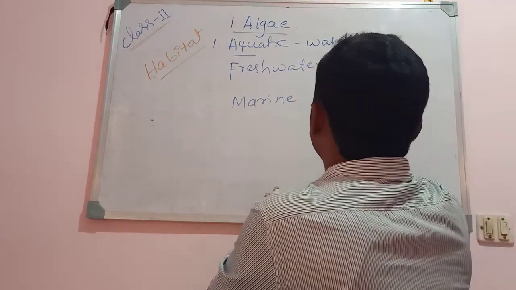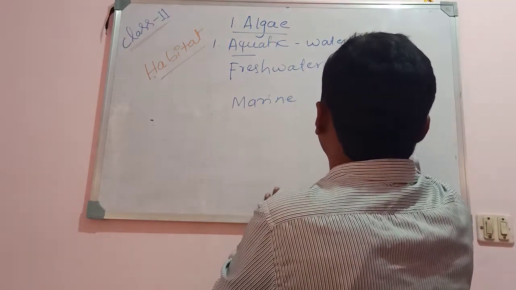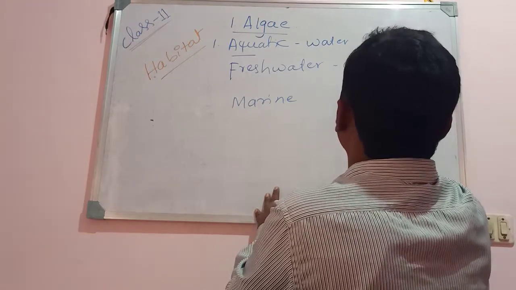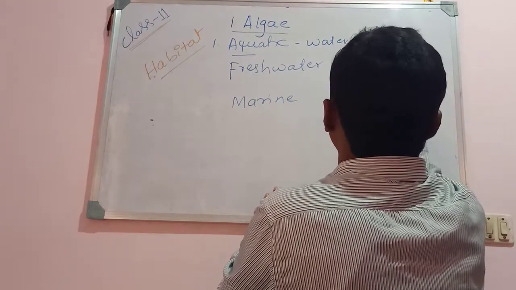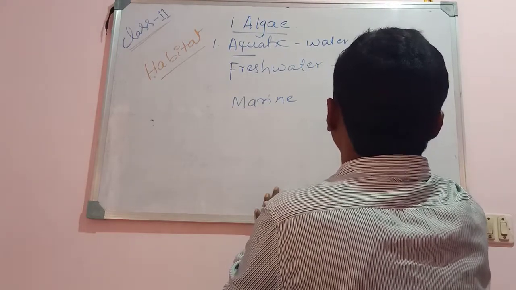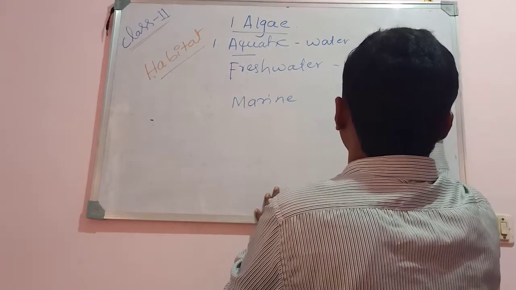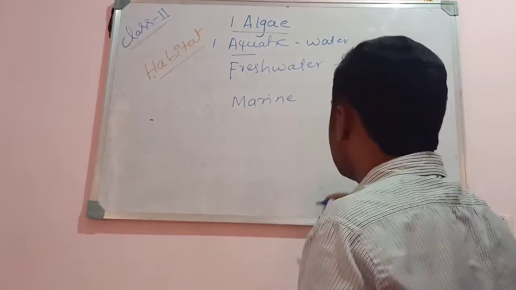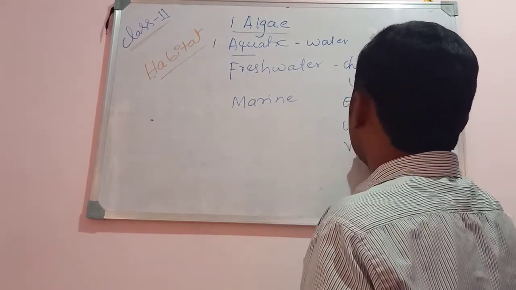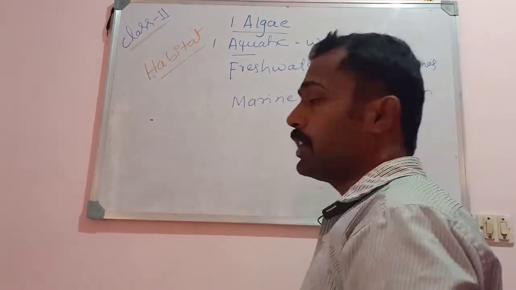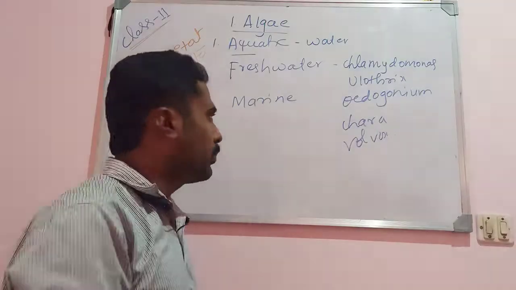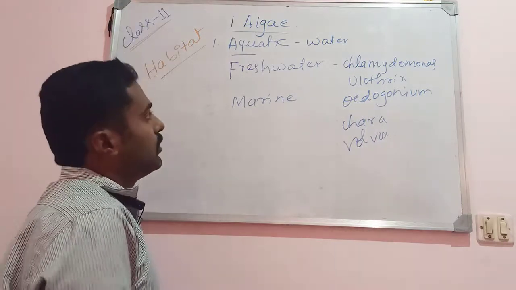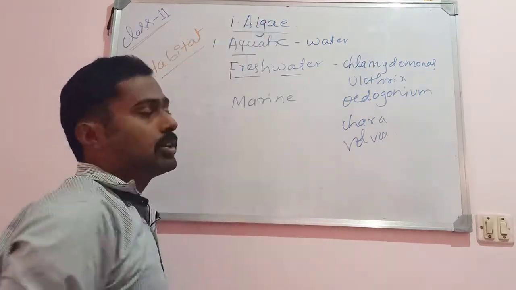Like Chlamydomonas, then Ulothrix, then Oedogonium, Chara. There are lots of forms. Then even Volvox we can see as freshwater forms. They are found in freshwater like ponds, pools, ditches, rivers, and lakes, so they are considered freshwater forms.